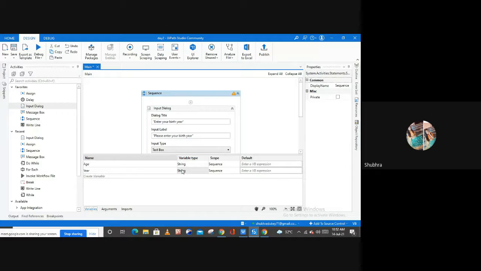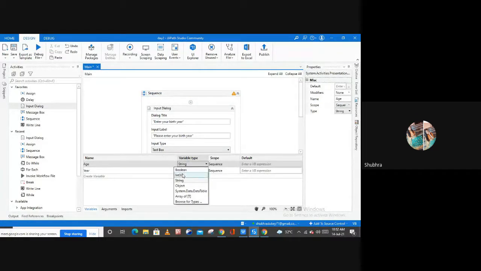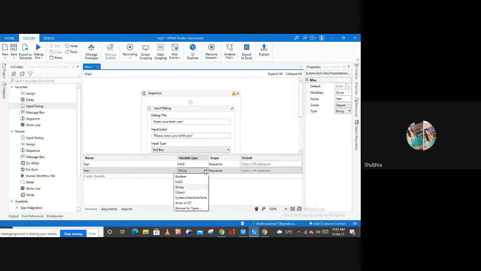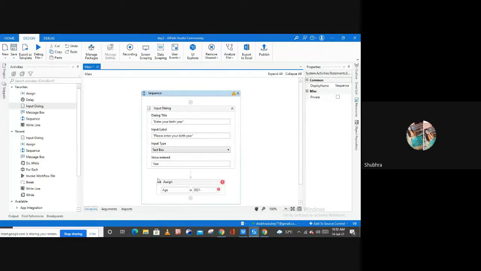We have to change the type, because we are not going to store a string value inside of this variable. We are going to store an integer value. For an integer value, you can simply select Int32. So Int32 for your age variable and Int32 for your year variable also. Done. Close your variable panel, go back here in your assign activity.